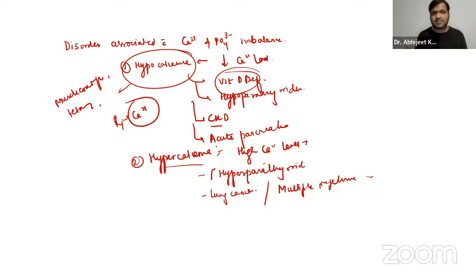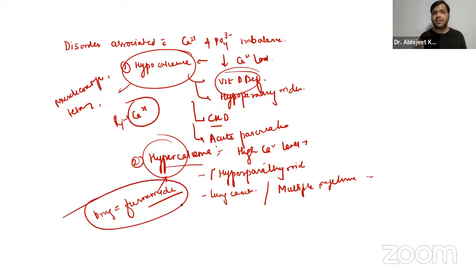Even the symptoms over here, we can have polyuria, increased frequency of urination, right? Polydipsia, you will be more thirsty, right? Constipation, kidney stones. So obviously we have to give hydration in this case to dilute calcium, and obviously we can give furosemide. Furosemide is a loop diuretic. This is the drug that can be used, right?